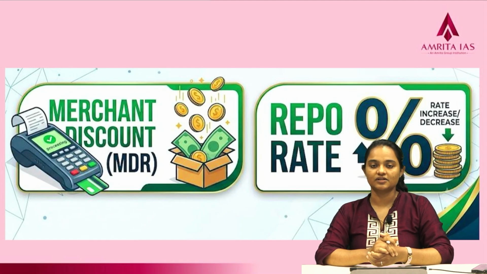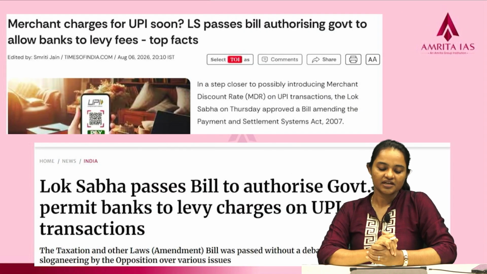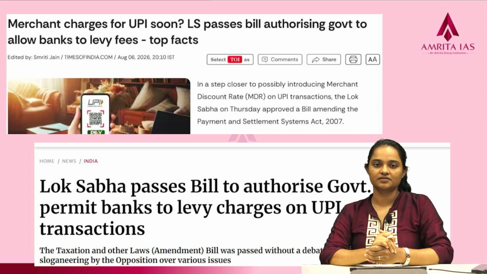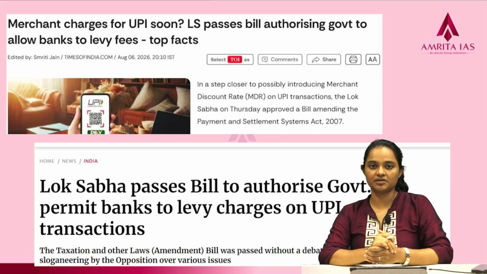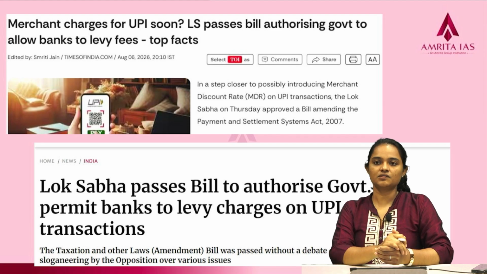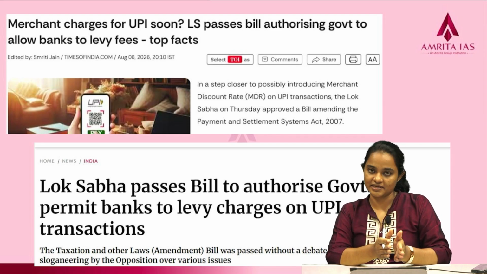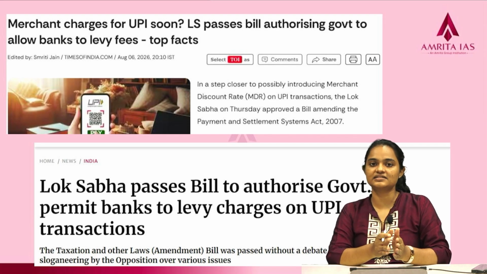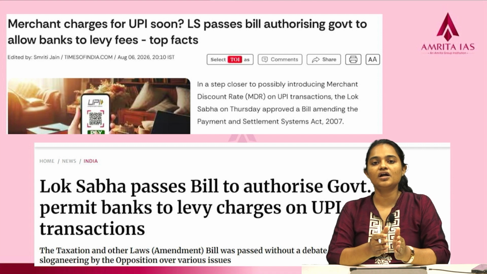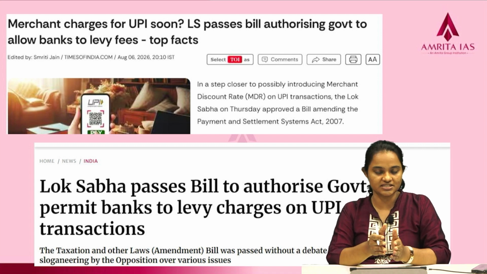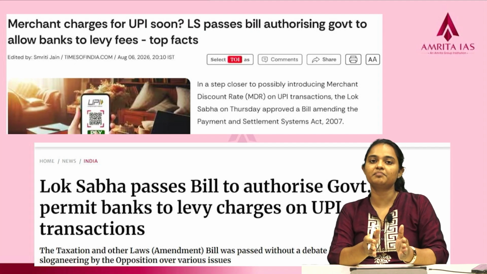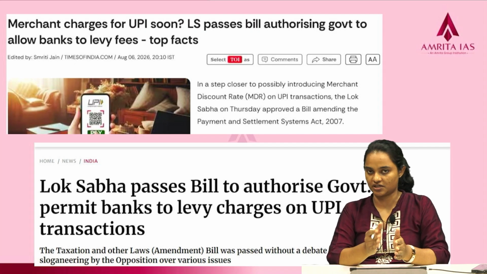Let's dive deep. Last week, Lok Sabha saw the passing of Taxation and Other Laws Amendment Bill. So, it is basically an amendment to Payment and Settlement Act 2007. So, Payment and Settlement Act is basically the act that makes sure that all our electronic money transactions are safe, secure and digital. That is the primary mandate of Payment and Settlement Act 2007.